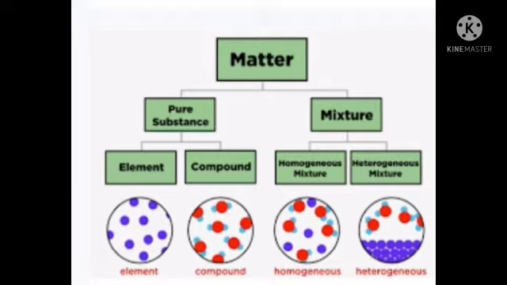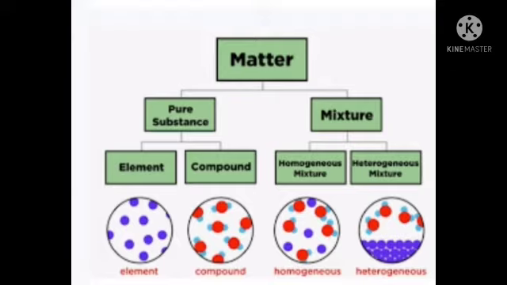Then what is that atom? An atom is the smallest particle of a substance. Okay. So atoms may or may not exist independently.